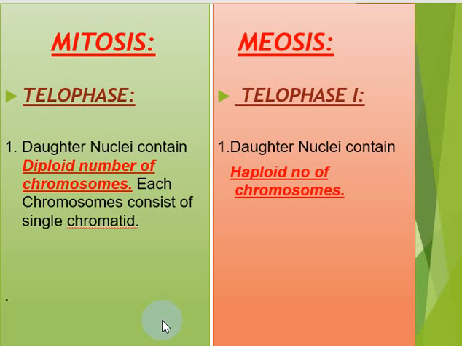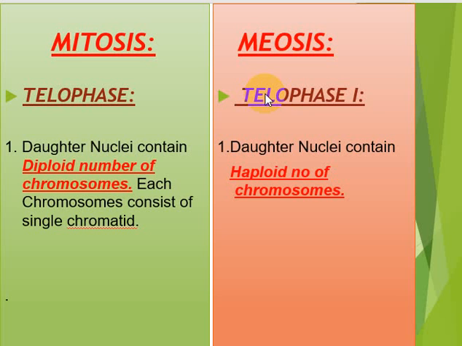Well, the next phase is your telophase. Telophase in mitosis and telophase in meiosis, telophase 1. The daughter nuclei form. As you have studied in the earlier lecture, telophase is actually the reversal of prophase, right? And similarly here, telophase 1 is also the reversal of prophase 1. Well, the resultant actually is the difference. There are similarities certainly between them.